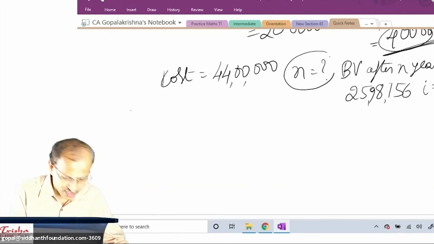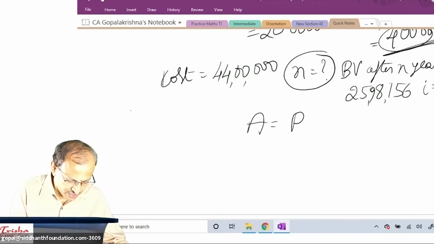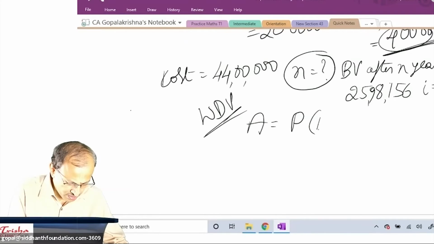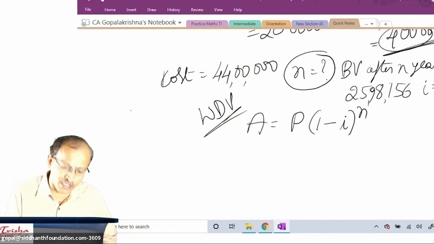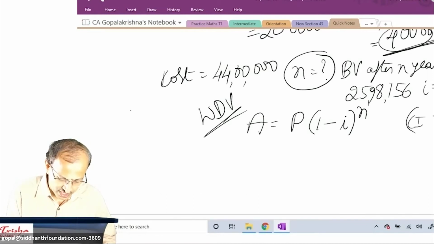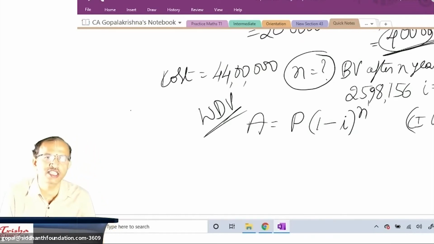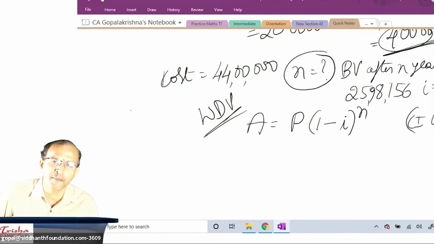So n is what? Okay, solution: A is equal to P into, as you said, WDV, please note here, 1 minus i, to the power n. Is it n i or i to the power n? It is i to the power n, because WDV follows which logic? Compound interest logic. Okay. Next, where should I write? Tell me which is P, which is A. All of you, please respond to me. Which is A in the question?